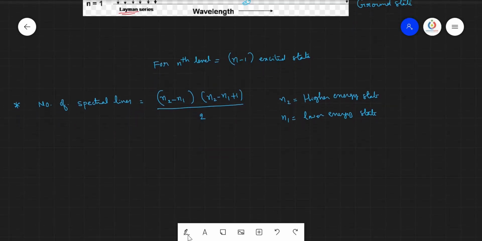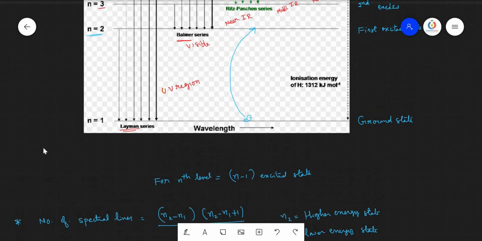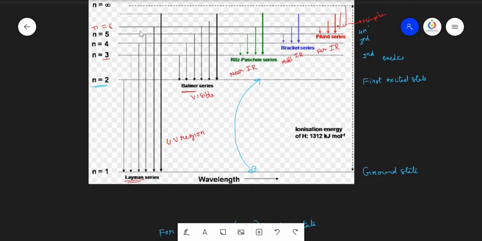Then when you want to know how many spectral lines are observed in a particular series, not the complete hydrogen spectrum, in a particular series, the number of spectral lines can be calculated by using the formula n2 minus n1. For example, if an electron is coming back from the fifth energy state up to the first energy state in the Lyman series, then how many spectral lines are possible?